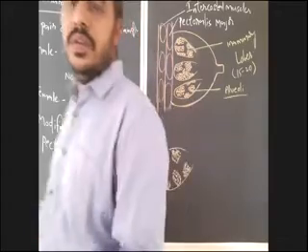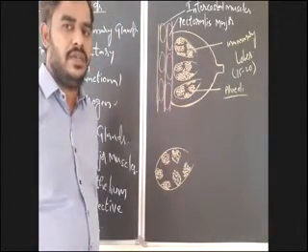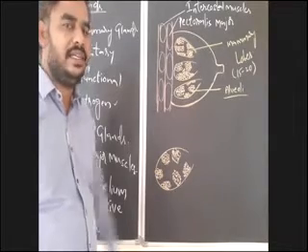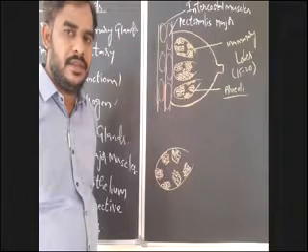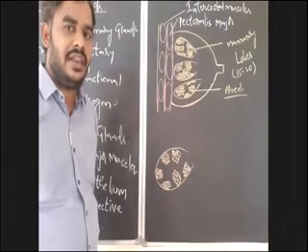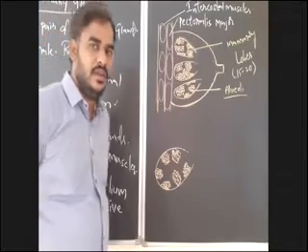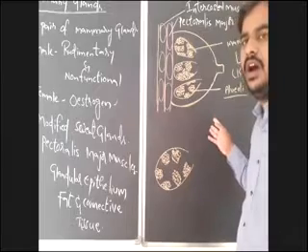So what is alveoli? Listen once again: clusters of glandular cells present in each mammary lobe are known as alveoli. These alveoli are the sites of secretion of milk. So where is the milk exactly secreted in the mammary gland?